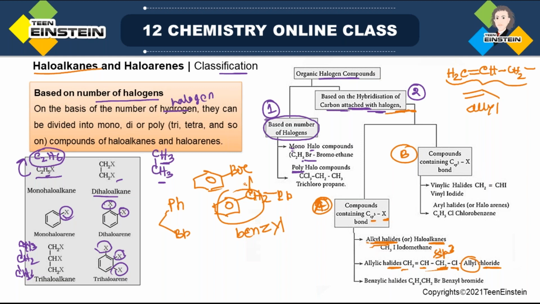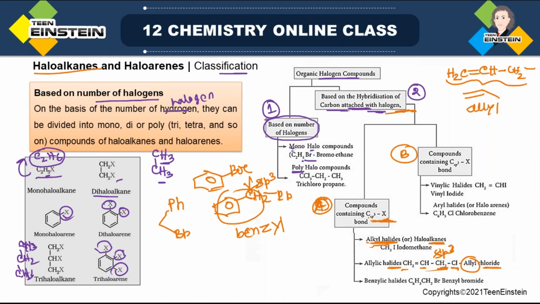So this position, that is this carbon, is called benzylic carbon. Try to understand the difference. If it is directly attached with phenyl ring, it will be called haloarene. It is aromatic halide. But if in between the halo and phenyl ring you now have CH2, and this carbon is sp3 hybridized, because we are discussing this under the heading Csp3-X.